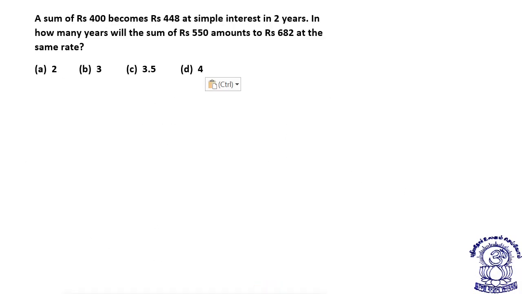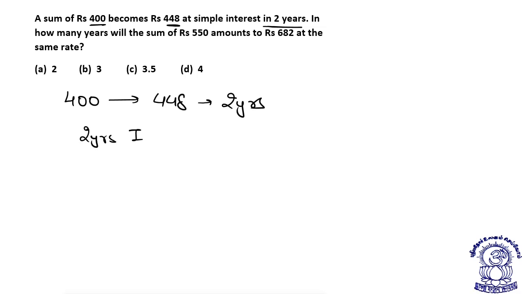Let's take the next question. A sum of rupees 400 becomes 448 at simple interest in 2 years. Look, 400 becomes 448 in 2 years. So what I can say is, interest for 2 years is equal to how much? 48. So 1 year interest is equal to how much? 24. So 1 year interest is equal to 24 rupees.